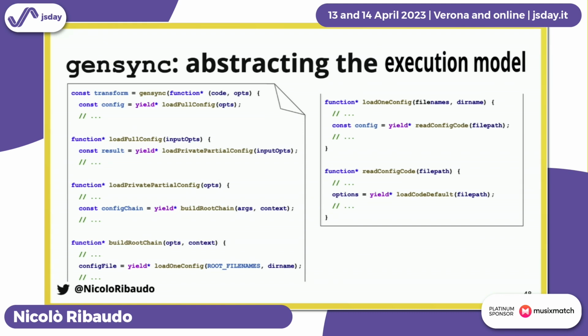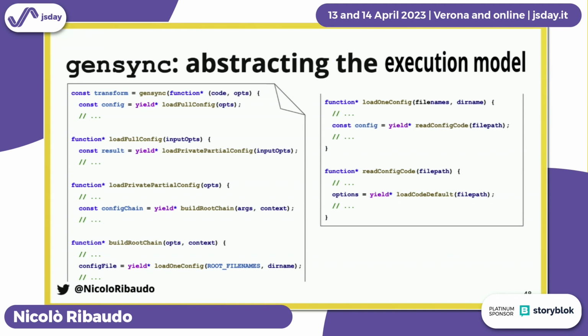And so we use this for Babel for our config loading process. We literally just replaced every single function with a generator. And this is probably the best use case I've ever had for generators. I don't really use them much. Does someone use them in their day-to-day job? Yeah, that was the first time I was reading them for real.